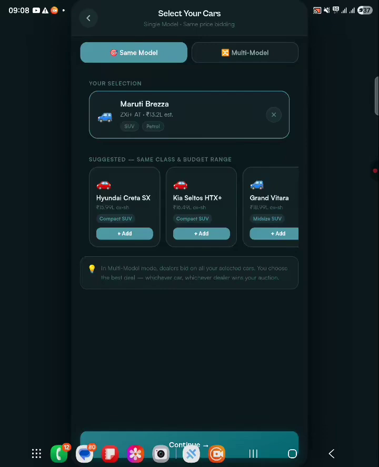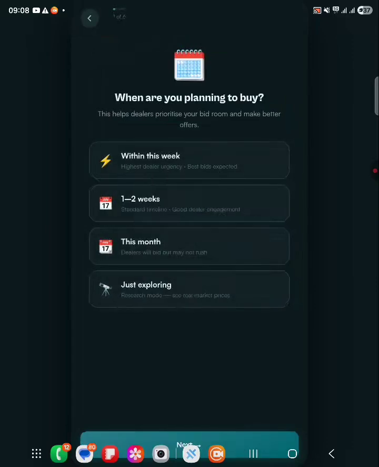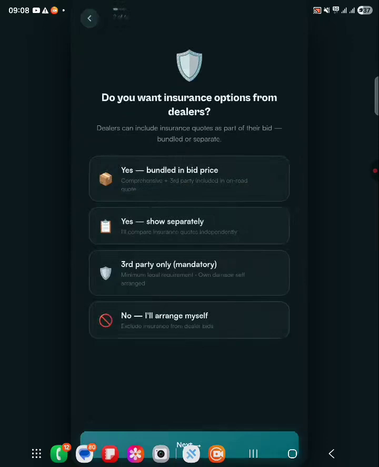So suppose I am looking to purchase a Maruti Brezza and I want to know what is the best rate I can get on this car. So I will just continue. I will first enter the time frame in which I am looking to buy the car. Then I want to make sure how the pricing will be shown to me, whether I want the insurance embedded in the car price or I want it shown separately.